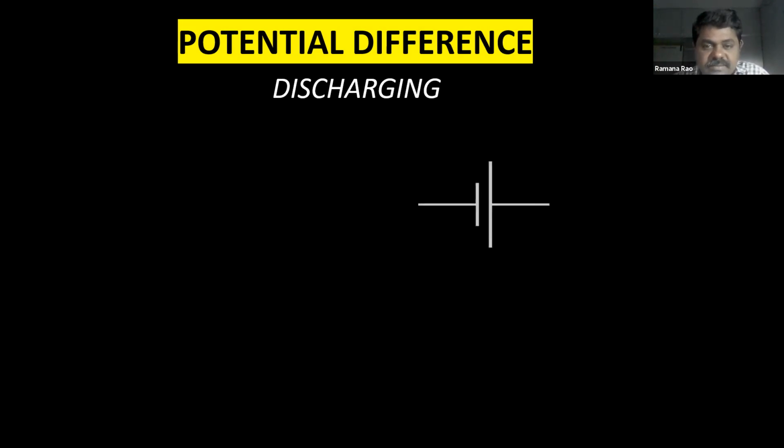Now you can see, children, this is a cell with EMF epsilon and internal resistance r. This is the structure of a cell. Always represent it with EMF and internal resistance. Now I have an external resistor. You can see capital R is an external resistor. External resistor, as I already told, may be a bulb, a fan, a motor, anything that we connect to the cell.